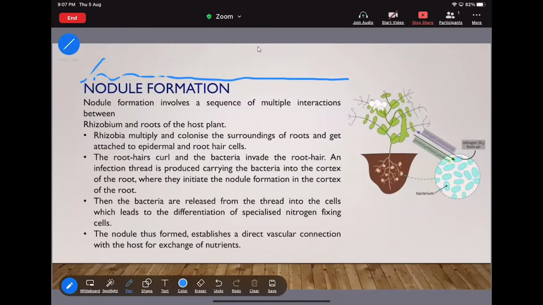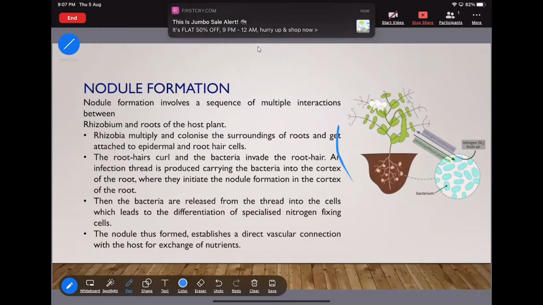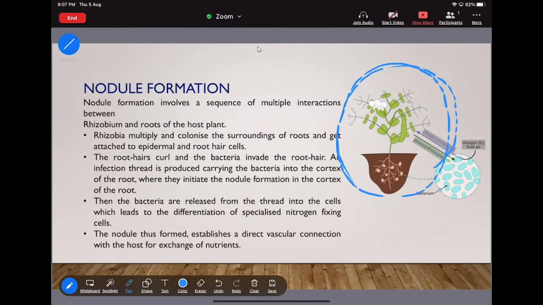This is nothing but the association between the leguminous plant and the rhizobium bacteria. These are the rhizobium bacteria, and this is the leguminous plant.